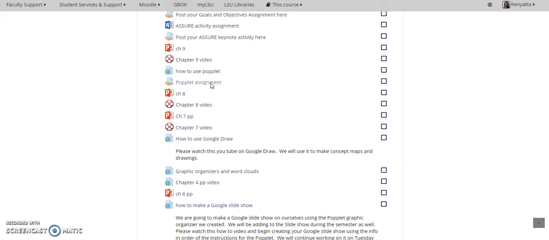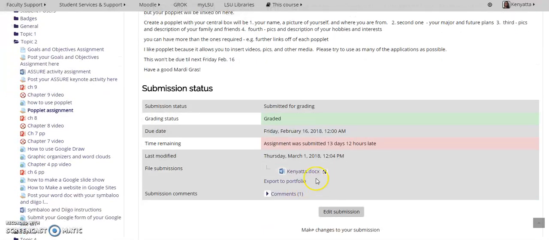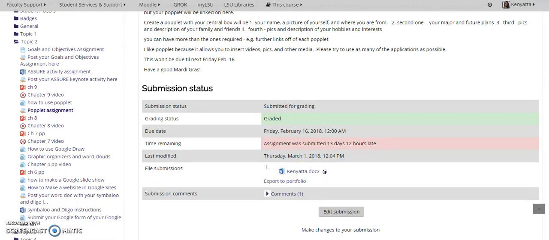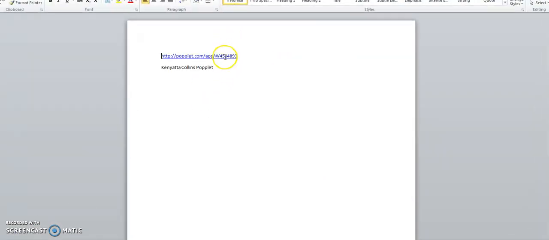Okay, here we go. So for the Poplet assignment, let's see, click on this. I'm going to open this up, enable editing, and this should take us right to it.